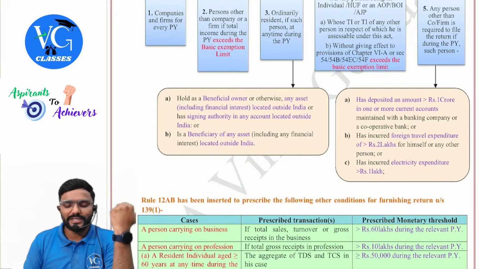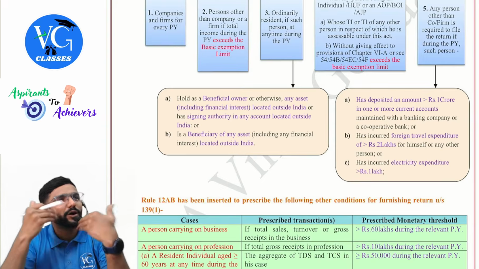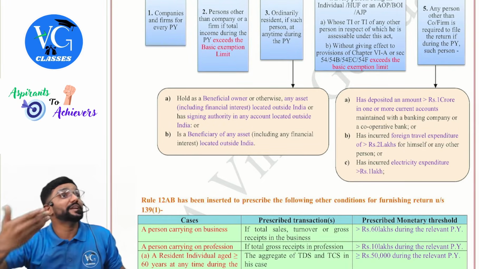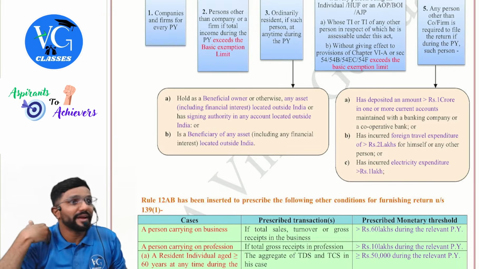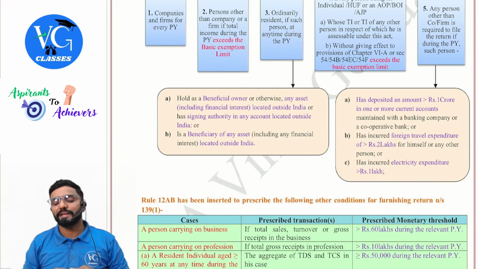Yes, sir. And what is the beneficiary, sir? Maybe I am not the direct owner. I am the nominee for someone else's asset or for someone else's insurance policy. I might be a nominee. In that case, what am I? Beneficiary. Should I file the returns mandatorily? Yes, irrespective of my income.